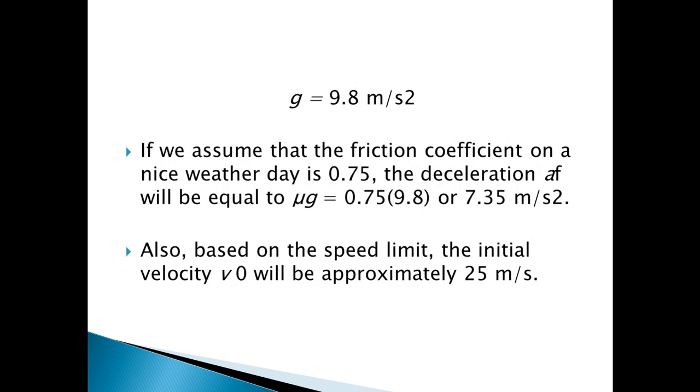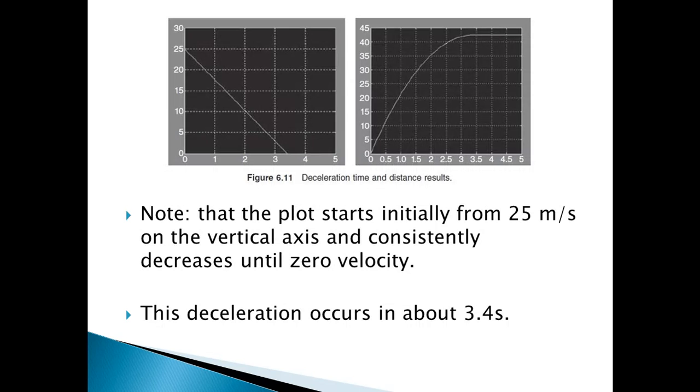G is given as 9.8 meters per second squared. If we assume that the friction coefficient on a nice weather day is 0.75, the deceleration a will be equal to mu g, which is 0.75 times 9.8. The result is 7.35 meters per second squared. Also, based on the speed limit, the initial velocity will be approximately 25 meters per second. Note that the plot starts from 25 meters per second on the vertical axis and consistently decreases until zero velocity. The left plot shows that this deceleration occurs in about 3.4 seconds.